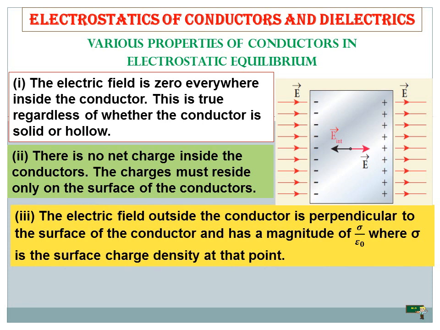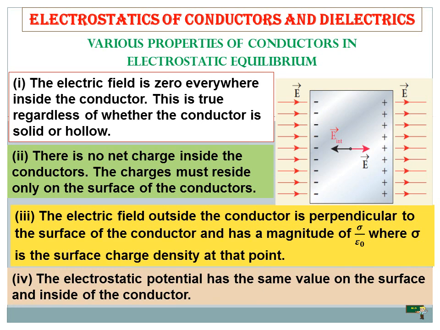Third, the electric field outside the conductor is perpendicular to the surface of the conductor and has a magnitude of sigma by epsilon naught, where sigma is the surface charge density at that point. Fourth one, the electrostatic potential has the same value on the surface and inside the conductor. There is no difference between the surface and inner part of the conductor.